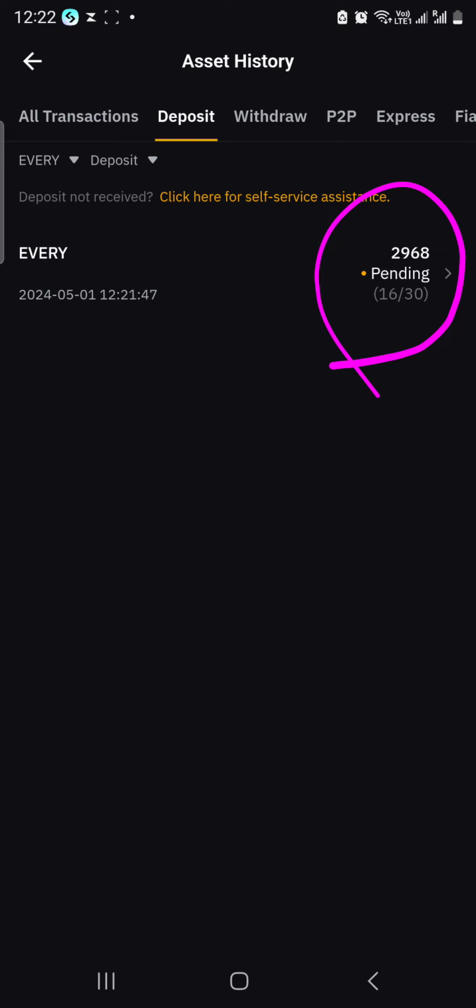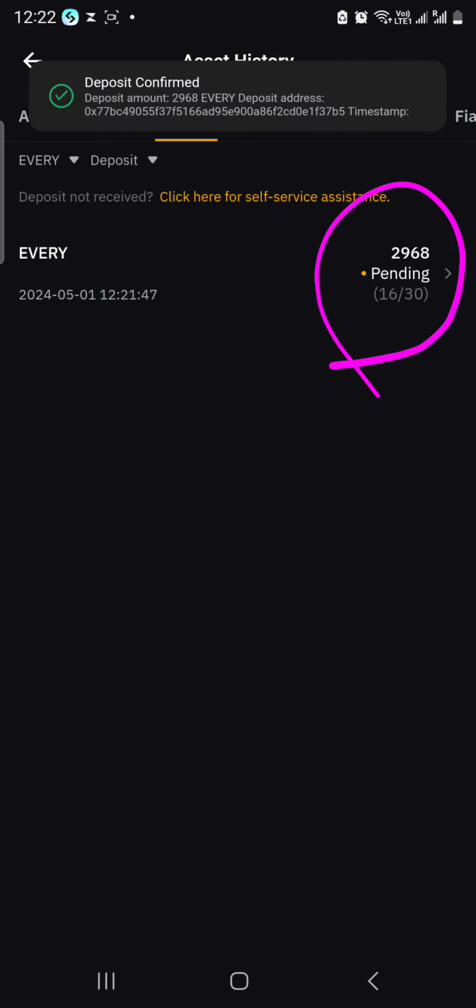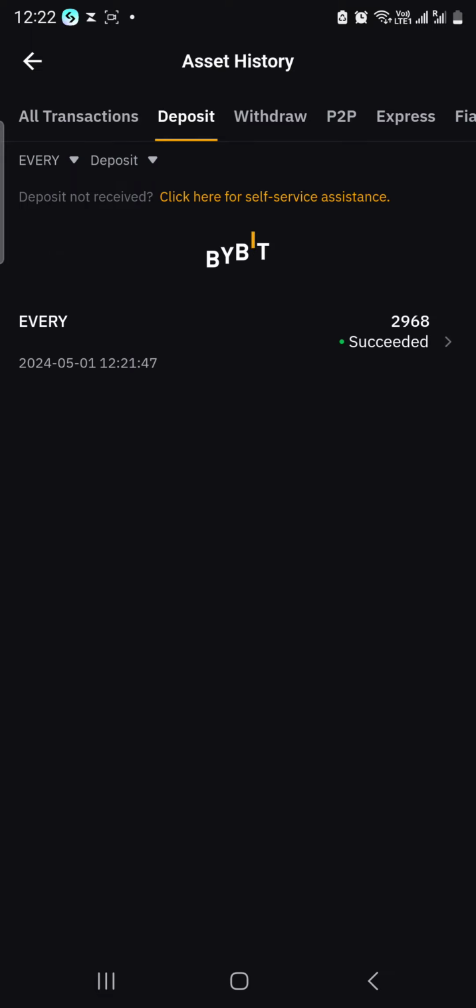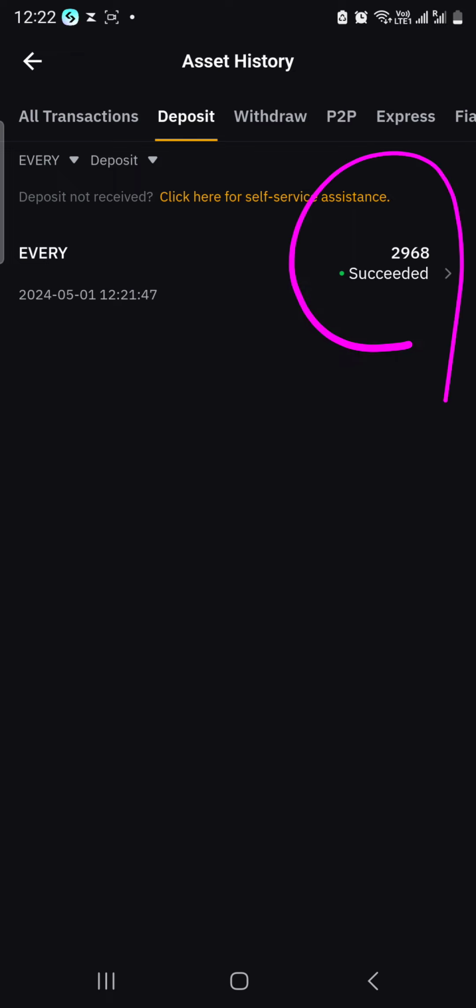So that's all. After that, you can start trading it if you like. So there you go, deposit confirmed. Succeeded. Congratulations.